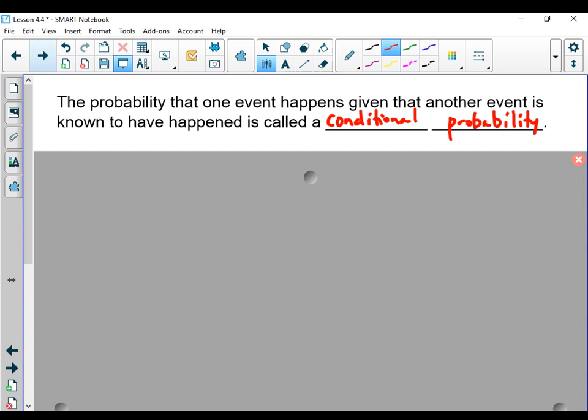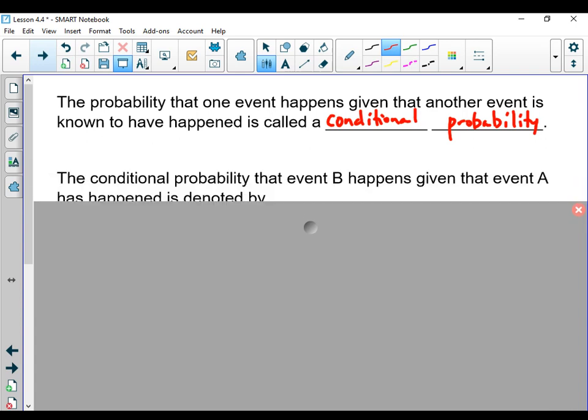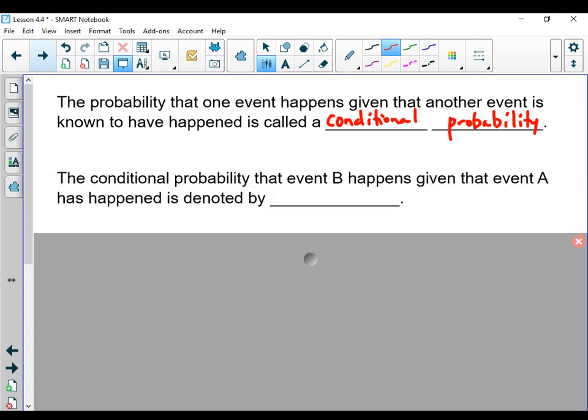The probability if this already happened. Well, notation for that. If I were looking at a situation where I have a conditional probability that event B happens, given that event A has already happened, we're going to write that like this. The probability that B happens, given that, that's going to be a straight up and down vertical line, A has already happened.